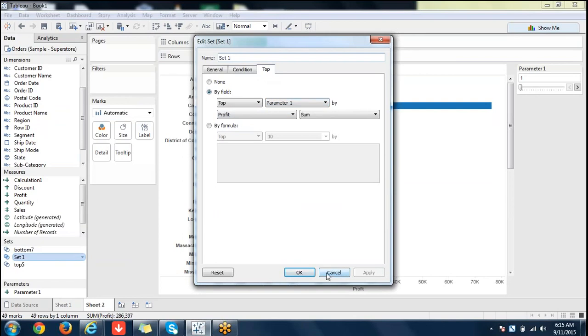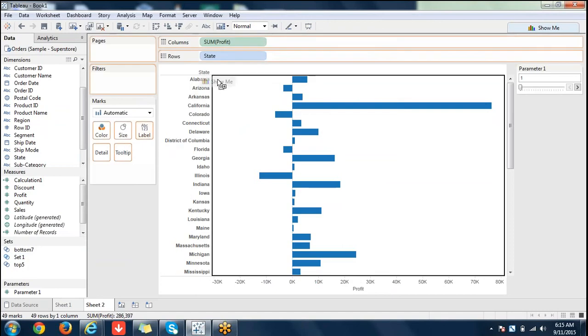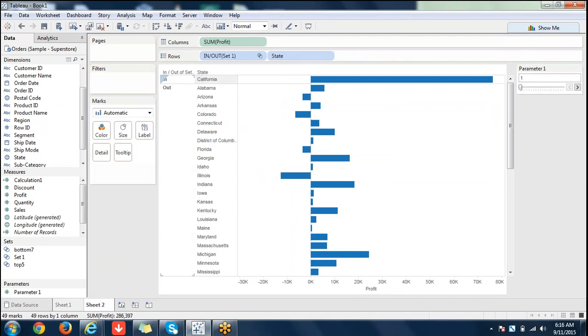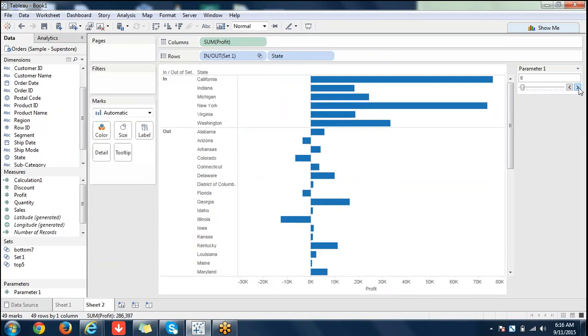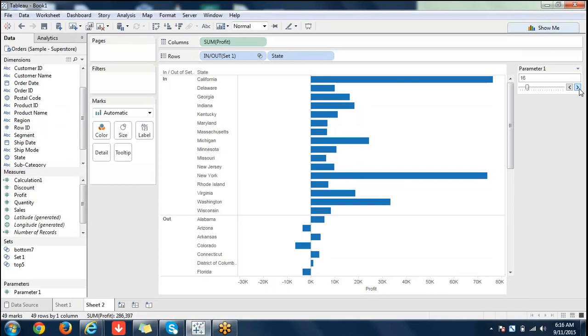If I filter out, it should contain only 1 value. So only California is in, others are not in, right? Observe that. If you want your users to change dynamically, you want to see based on the profit, amount of sales or sum of sales or such things, you can do this, right? Now 6 are in, 11 are in and remaining are out. See that top profit, top 16 are profit.